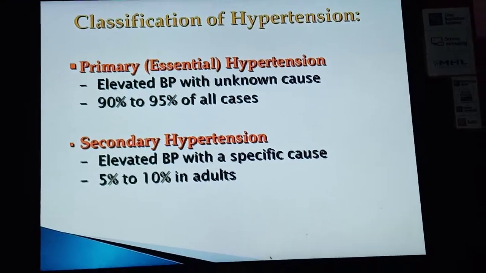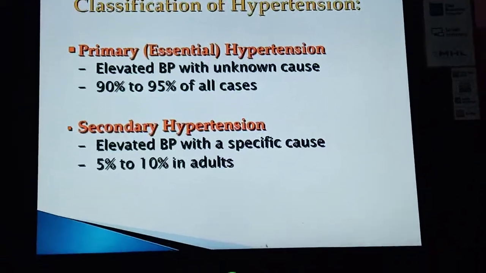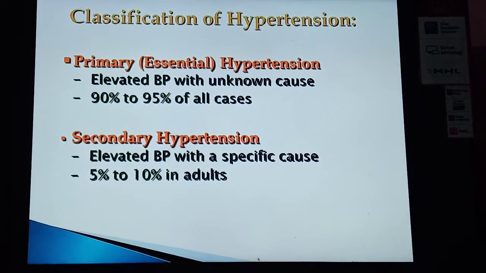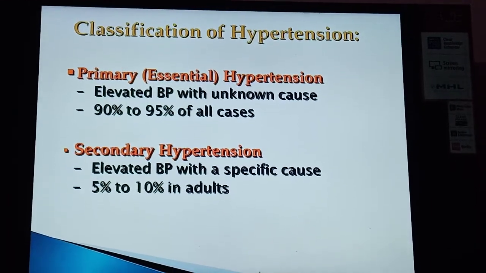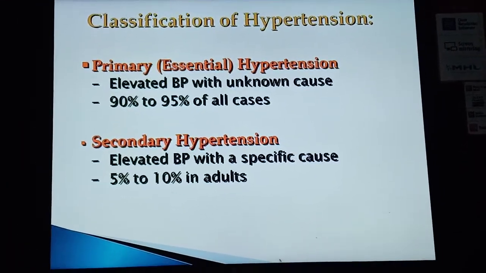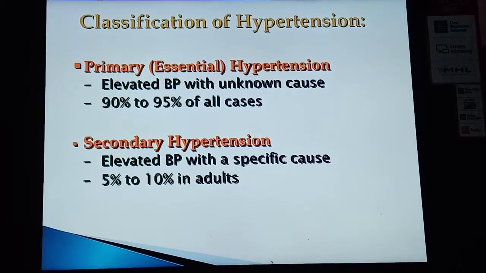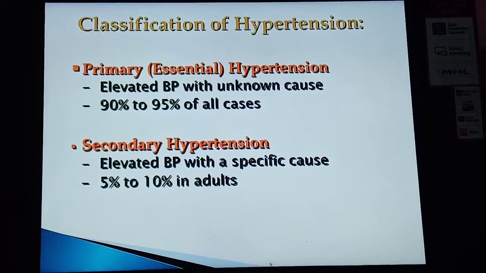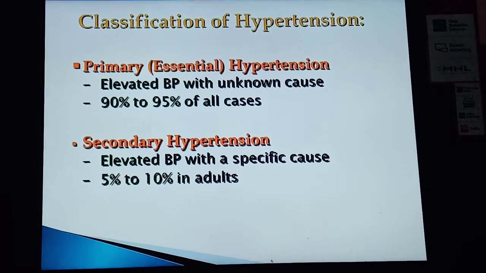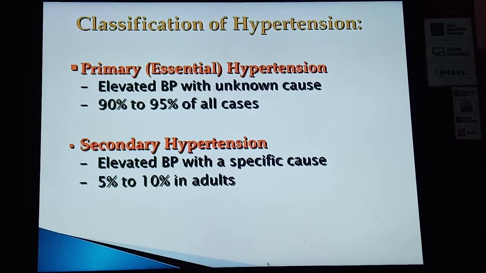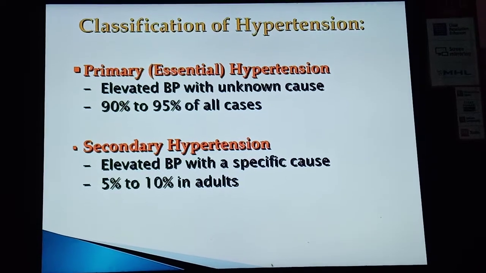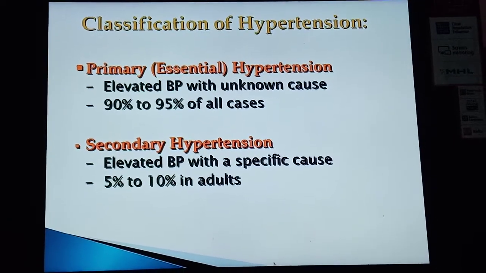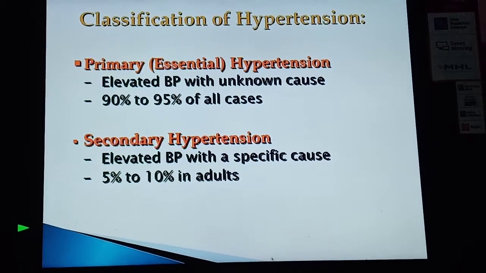In primary hypertension, the cause is unknown or idiopathic, so there is elevated blood pressure with unknown cause. 90 to 95% of all cases suffer from primary hypertension. Secondary hypertension is elevated blood pressure with a specific cause. 5 to 10% of adults suffer from secondary hypertension.